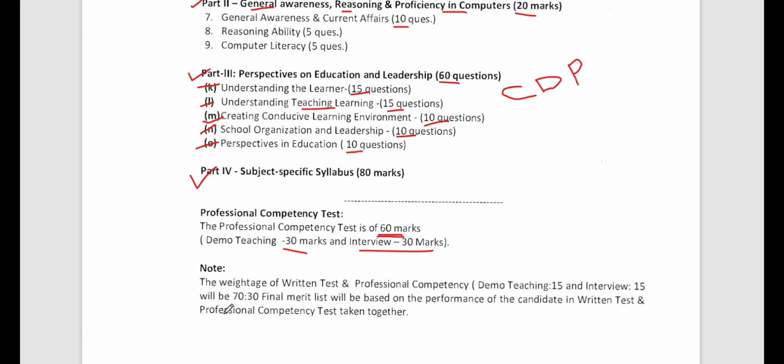60 marks you'll get. Now the weightage of written test and professional competency, demo teaching and interview, will be 70 is to 30 percent, which means the weightage of the written test.